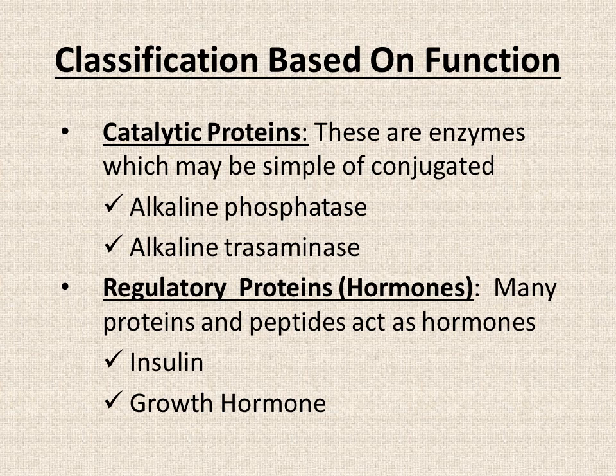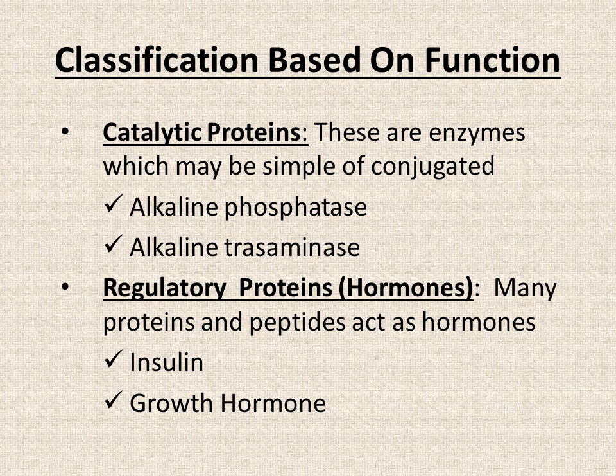Now the second category in this classification is that of hormones or regulatory proteins. So there are many proteins and peptides which are acting as hormones, and that is why they are classified as regulatory proteins. And why are hormones termed as regulatory proteins? Because hormones control, or in other words, they are in charge of many different metabolic processes that are taking place inside our body.